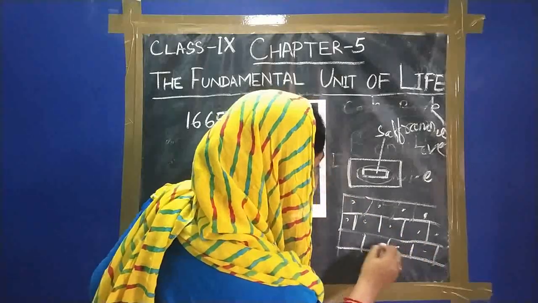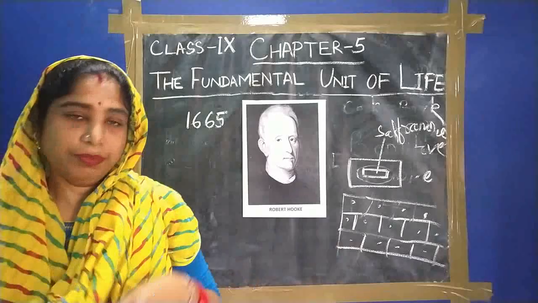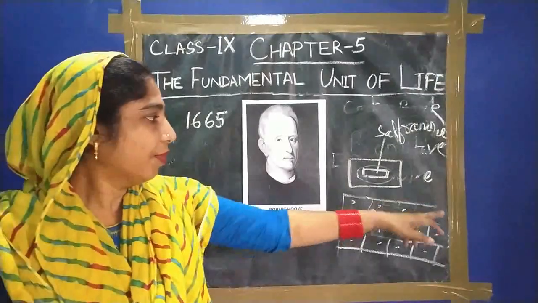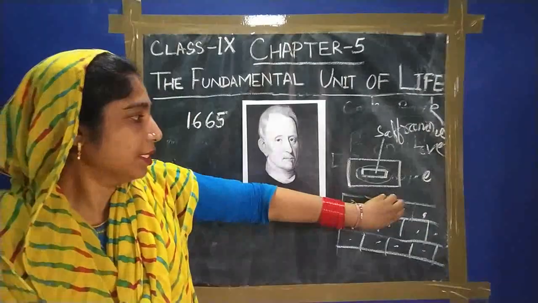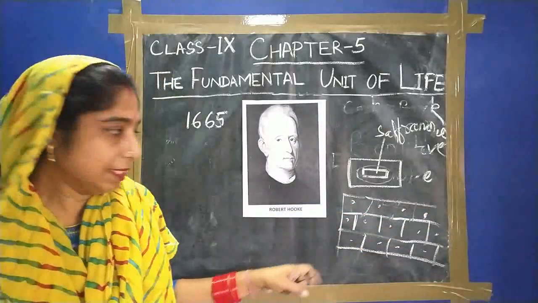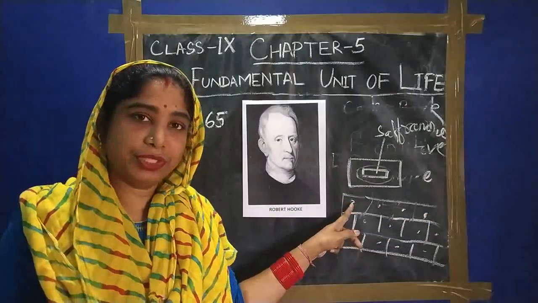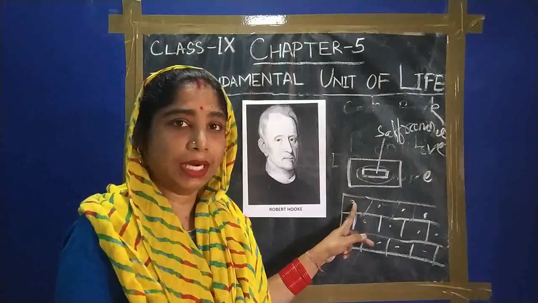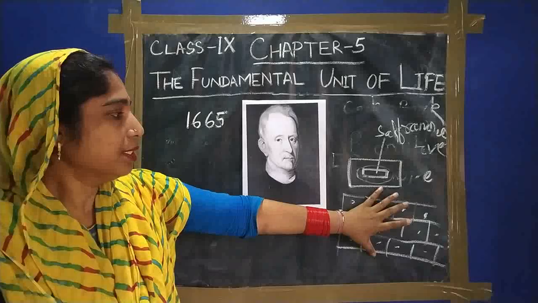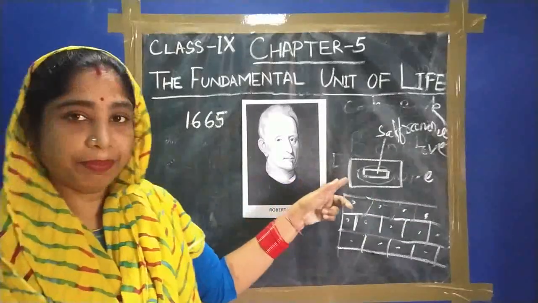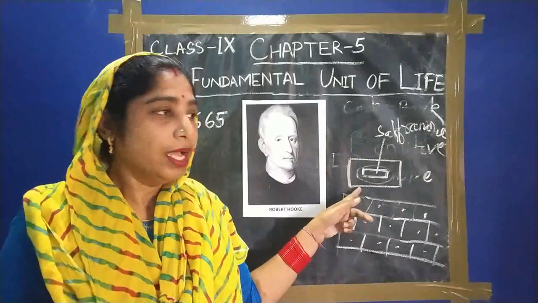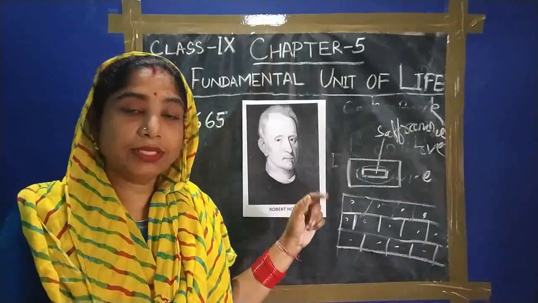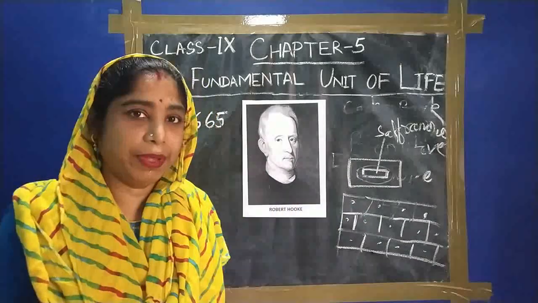These small rooms are called cells, and this spherical structure present centrally in the cell is the nucleus. That was also discussed in class 8. This is the picture of an onion peel put on a slide to see the structure of a cell.